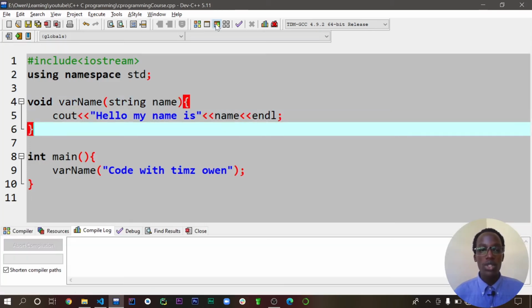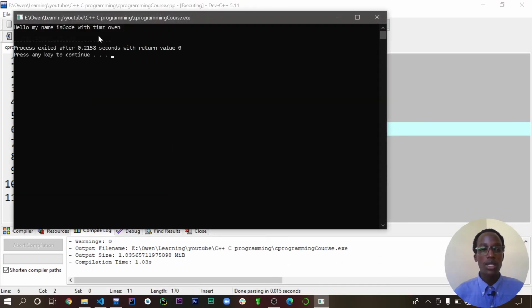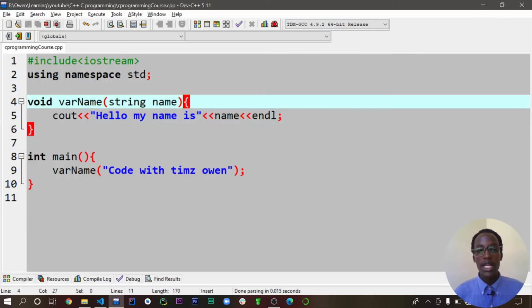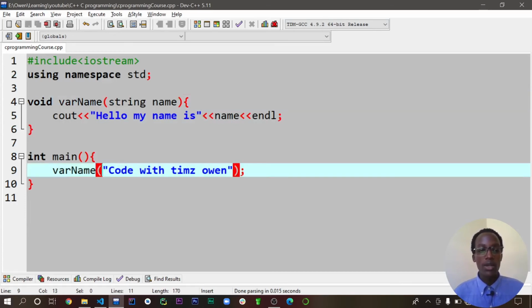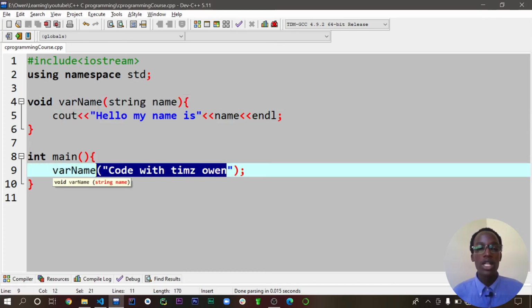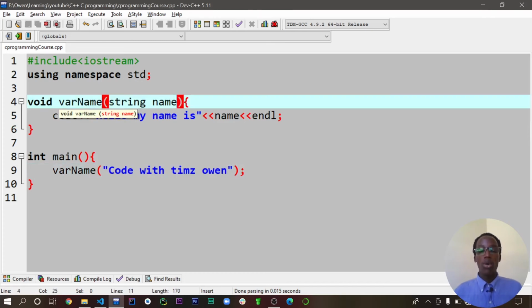So if you now run this, we expect that now Themes Zone will be printed. So it now says hello, my name is Code with Themes Zone, because we told the function that hey, we need a space to store a name. And while we are calling that, this is now where you pass in your argument. So this is a parameter, then these are the arguments. So you can have again multiple parameters.